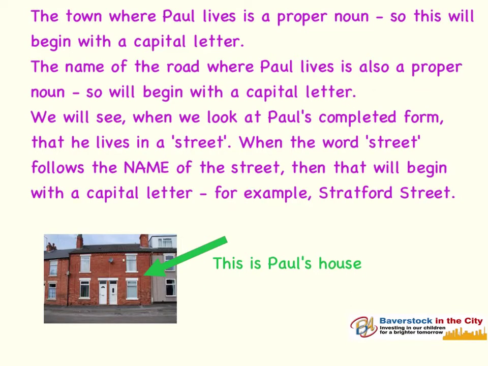The town where Paul lives is a proper noun, Birmingham, so this will begin with a capital letter. It will begin with a capital B. The name of the road where Paul lives is also a proper name, so will begin with a capital letter. We will see when we look at Paul's completed form that he lives in a street. When the word street follows the name of the street, then that will begin with a capital letter also.